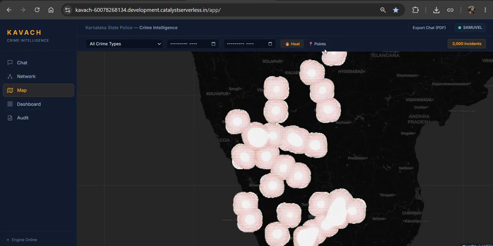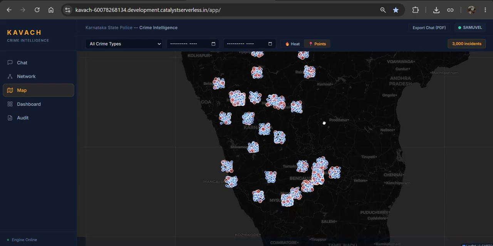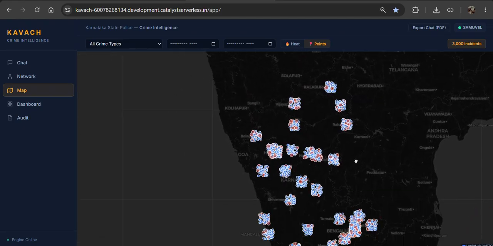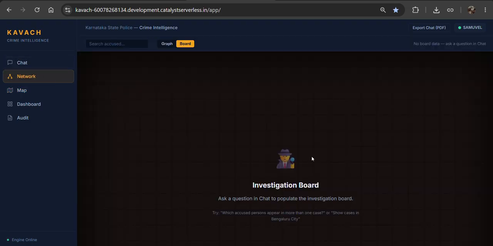And this is the map, we can easily find it in the points too. For example, it shows only Karnataka, it's specifically built for Kannada. These are the dates, these are the crime types, this is the network, we can easily find these things. If you want to search for an accused, for example, like this, we can easily find out.